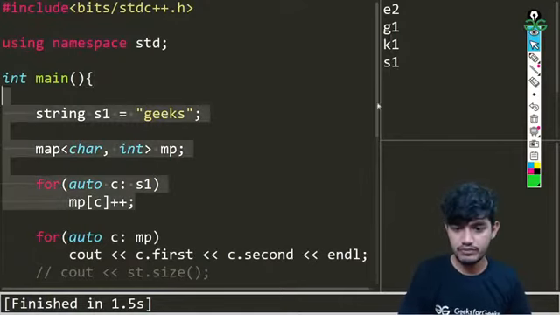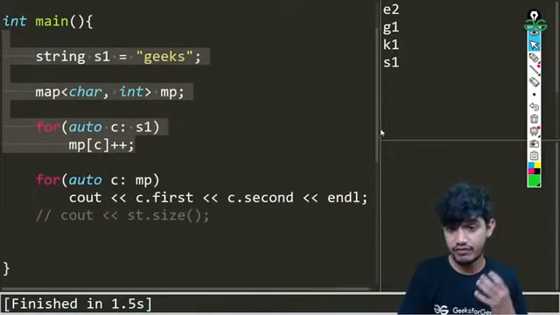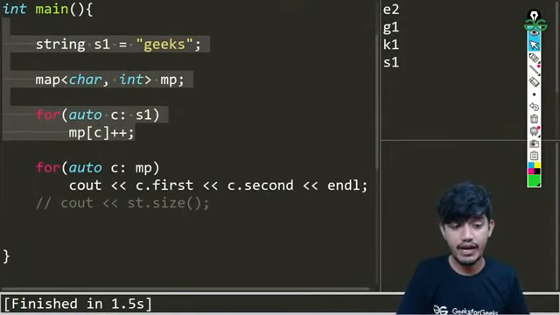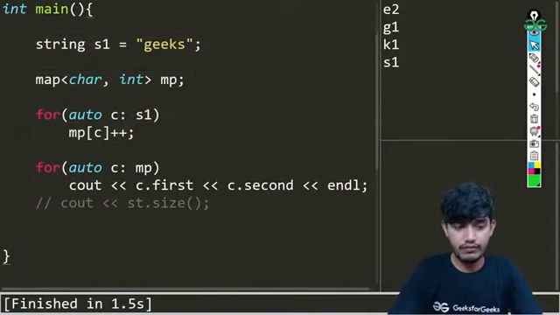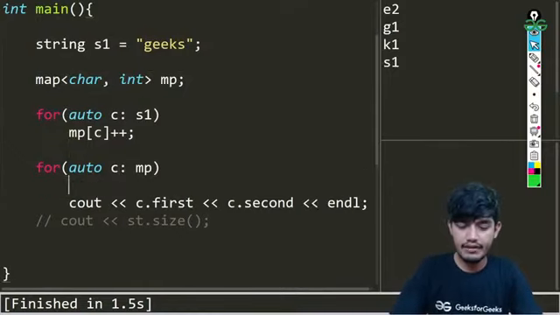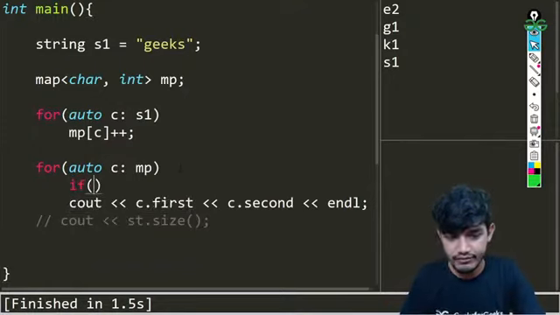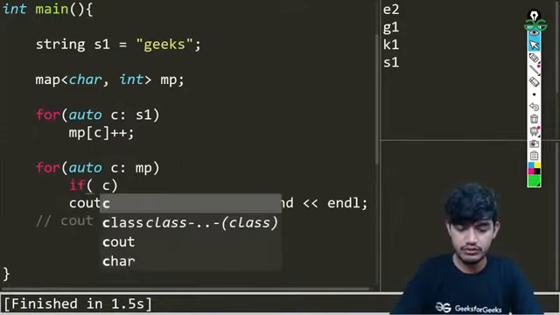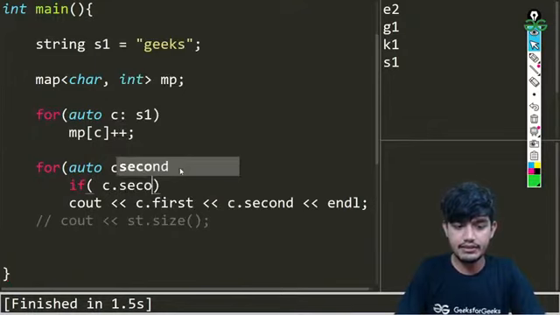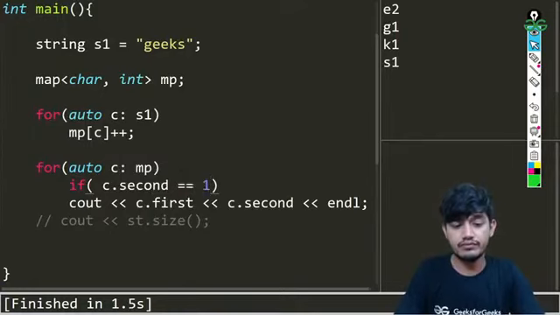And if we want to just print the values that have frequency 1, how can we do that? We can simply run a for loop, like the one we are running here, and check the condition. If C dot second is equal to 1, then we just print those values.